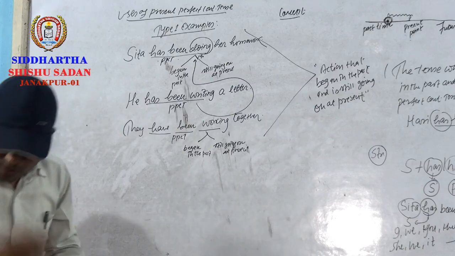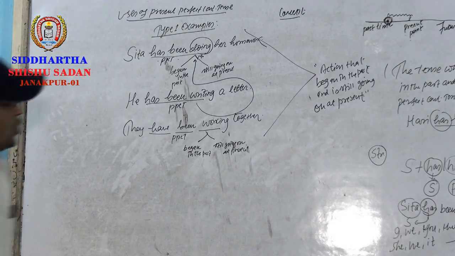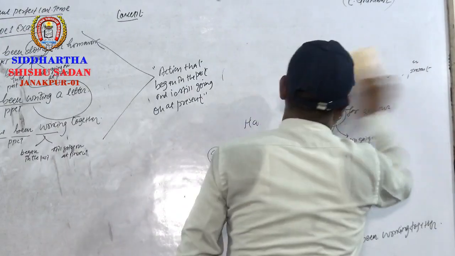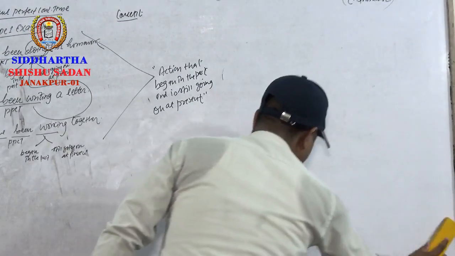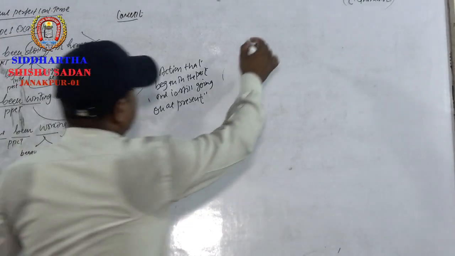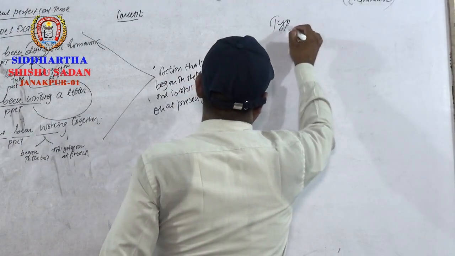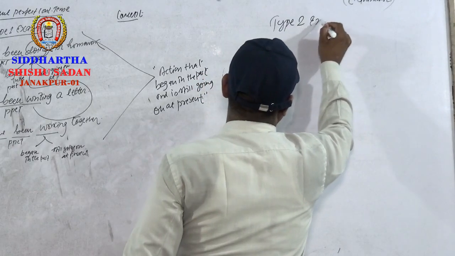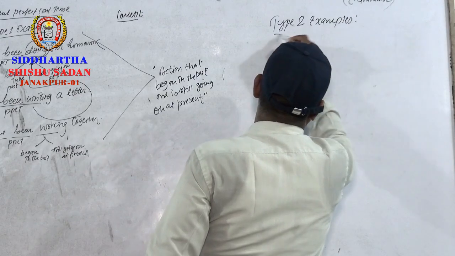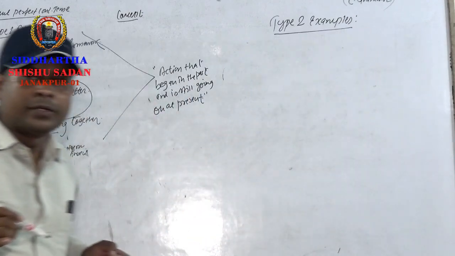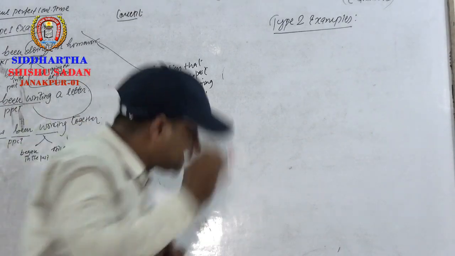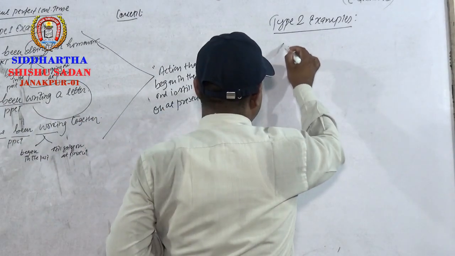Okay. Now let's talk about type 2 examples. Type 2 examples. Here are the type 2 examples. Yes, it's very important, by the way, from the examination point of view. See, let me give you some examples first.